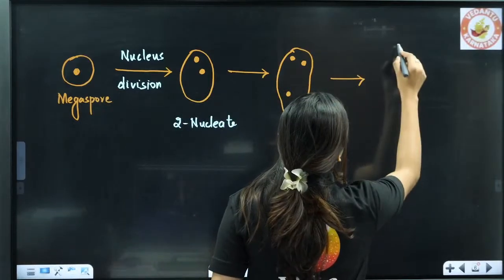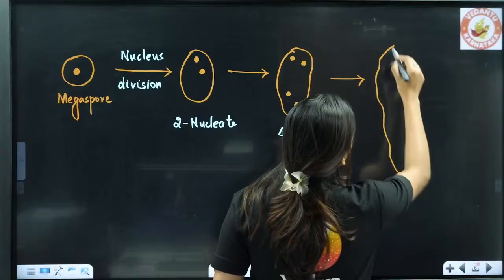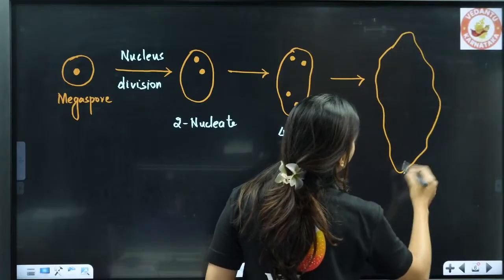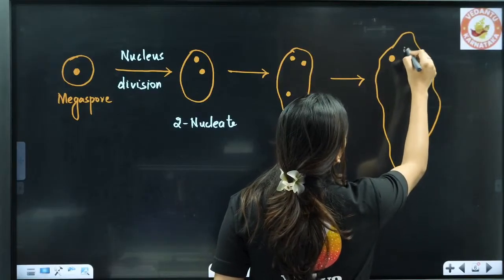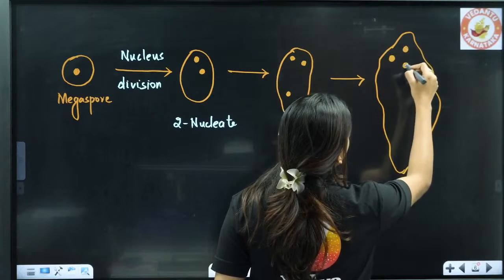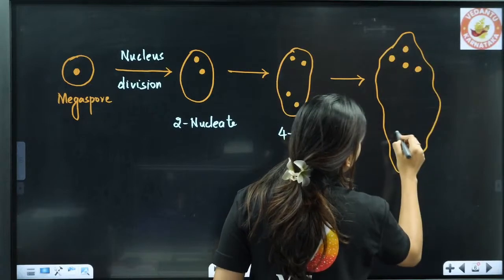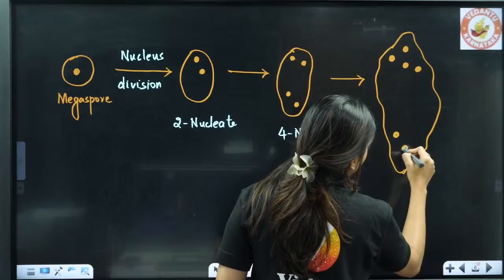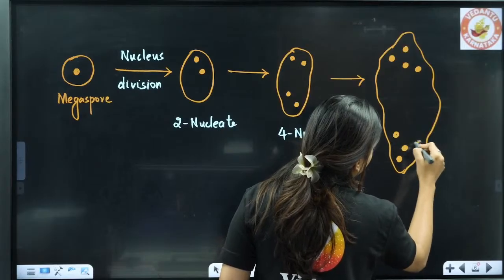Obviously the 8 nucleate stage will form. Okay, so 1, 2, 3, 4, 1, 2, 3, 4.